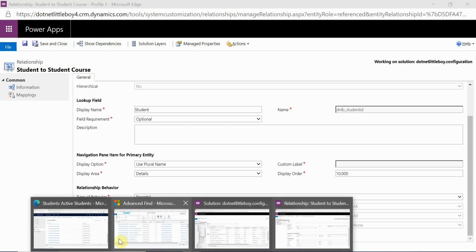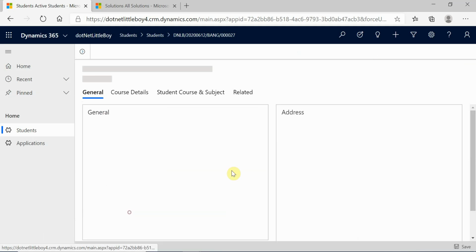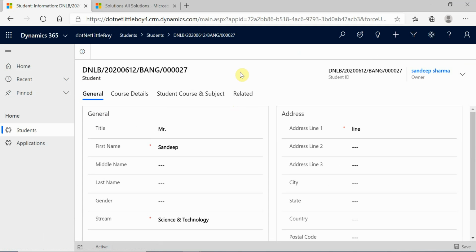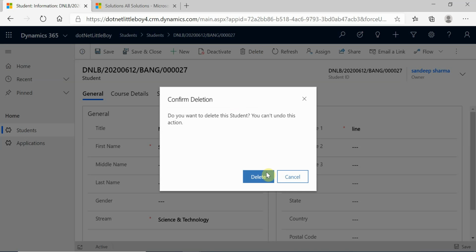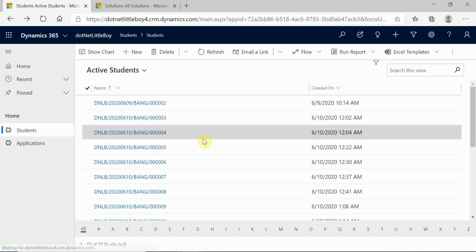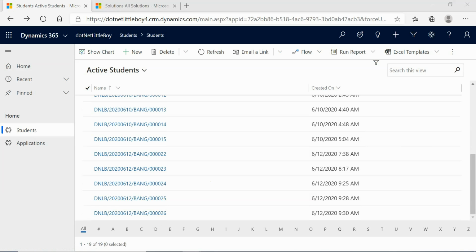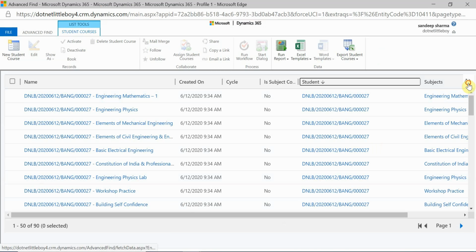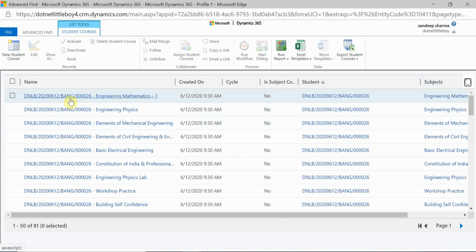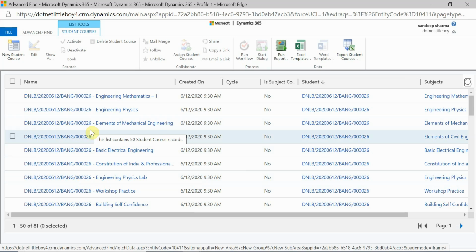So let me delete that. I'll open this record 27 here, and I will delete it from the system. So now I'm going to delete this. This has been deleted, it is not here. Now let's go to the advanced find and refresh this. You'll find we don't have those records, right? So my child record also got deleted. So this is what the parental relationship behavior is.